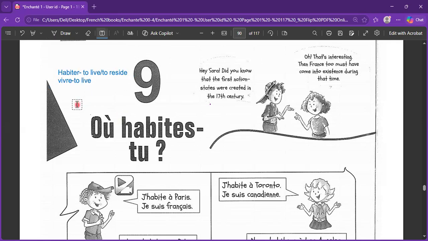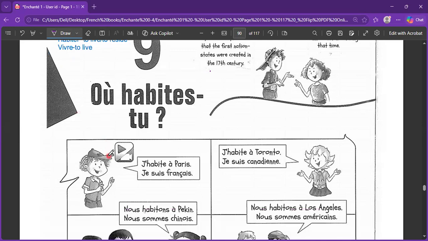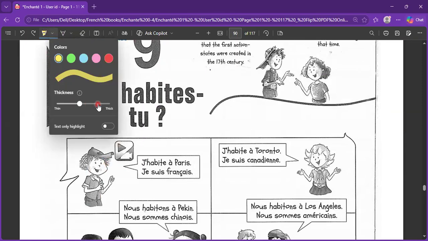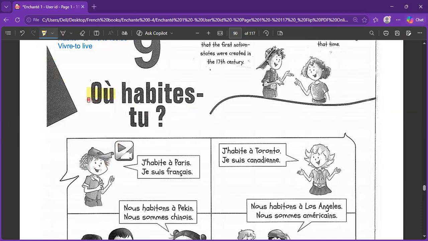But if you want to clearly specify that you are residing somewhere, that can be clarified with the help of habiter. That's why there is another single chapter pointing out how we need to use it. So if we need to ask somebody where they're living, we will use où, which means where. You can note that down. Okay? It simply means where. It's a question.